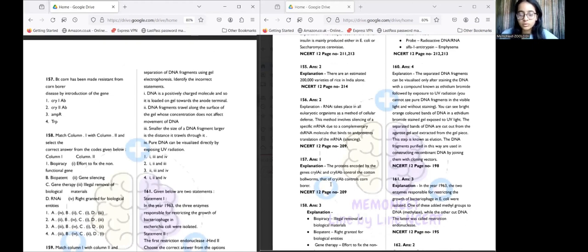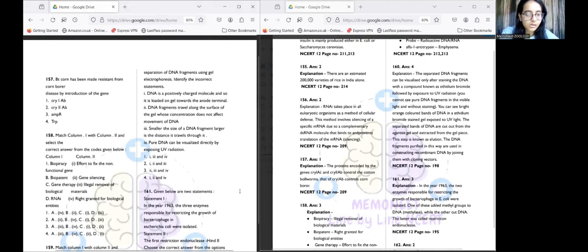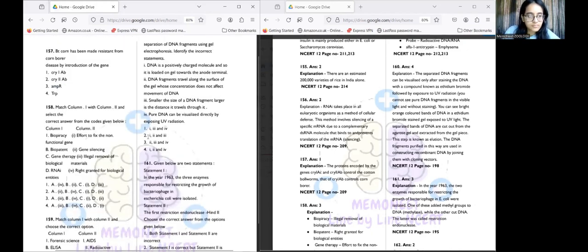So now, they've asked us: corn has been made resistant to corn borer by what? The answer is option number 1, that is cry1Ab. When we introduce cry1Ab into the corn, it becomes resistant to the corn borer. So we need to remember this as it is.